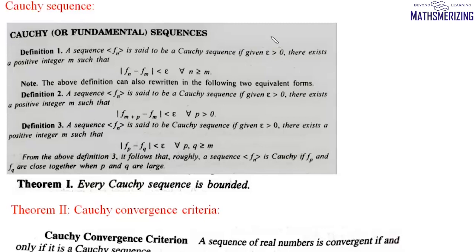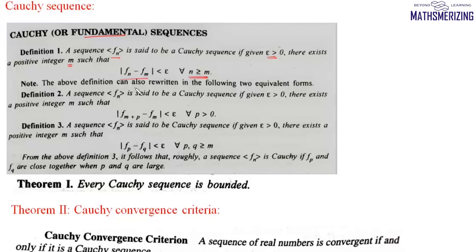Now the next thing that we'll study in sequences is Cauchy sequence. Cauchy sequences are also called fundamental sequences. First we look at different definitions of Cauchy sequence. The first definition is: a sequence Fn is said to be a Cauchy sequence if for any epsilon greater than 0 there exists a positive integer m such that |Fn minus Fm| is less than epsilon for all n greater than or equal to m.